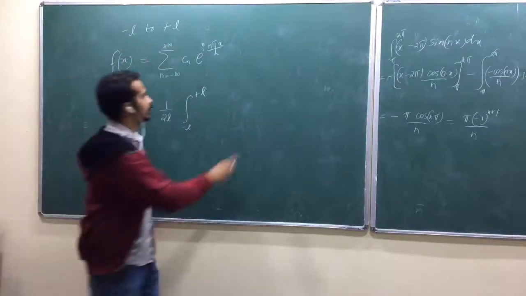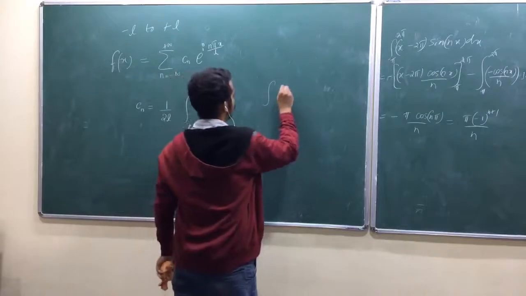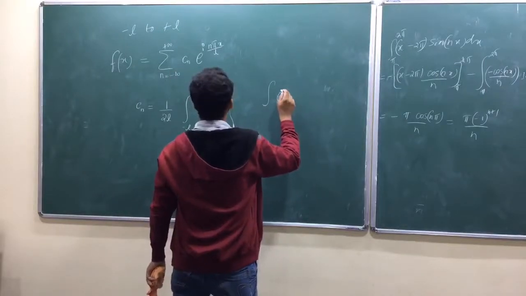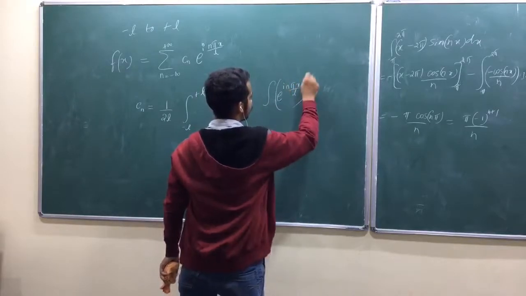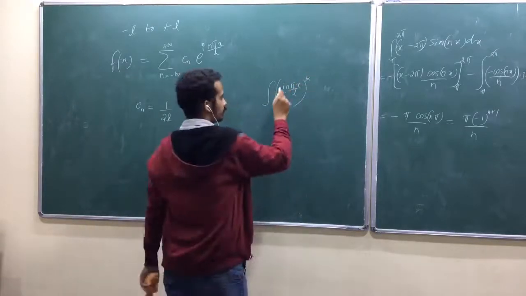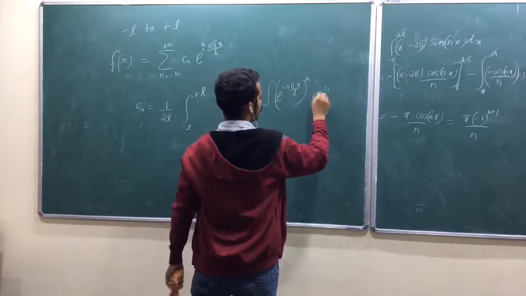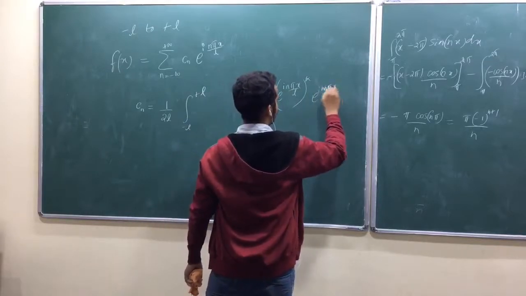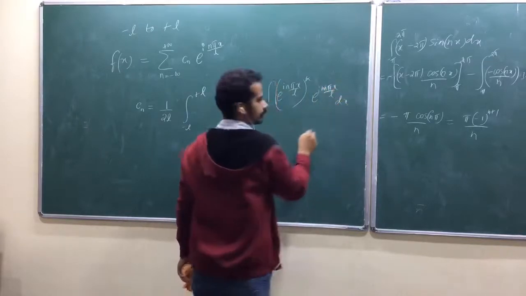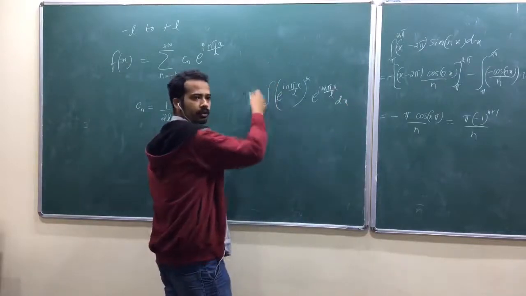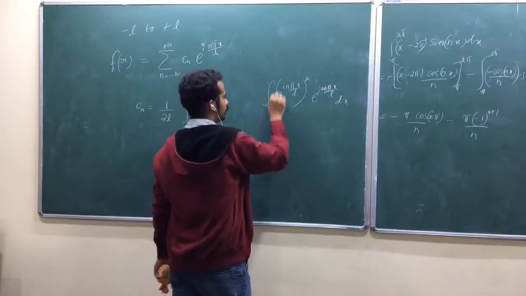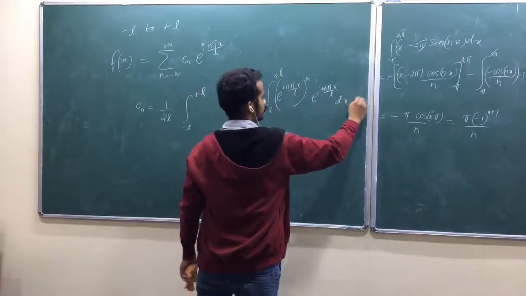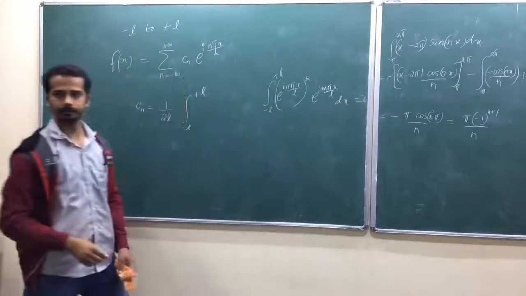Is that okay? So I can show this one actually: the integral of e raised to i n pi x by L, the star, into e raised to i m pi x by L dx within the region of 2L, no need to be minus L to plus L, within the region of 2L, minus L to plus L suppose, that is 0, okay, we can show this one.